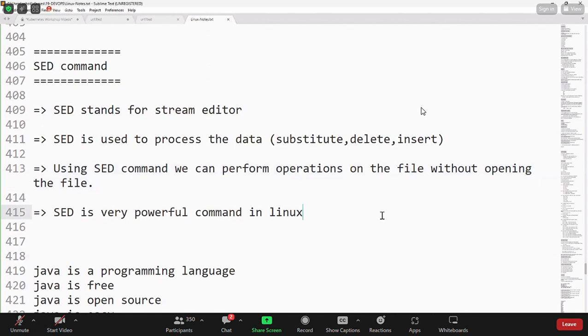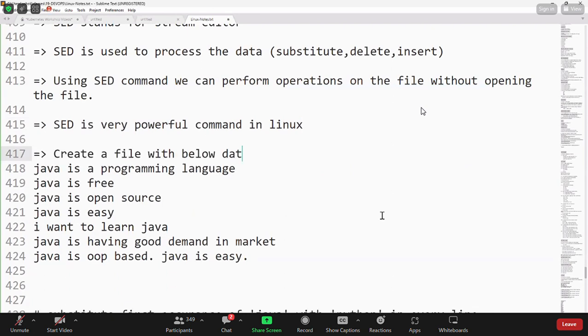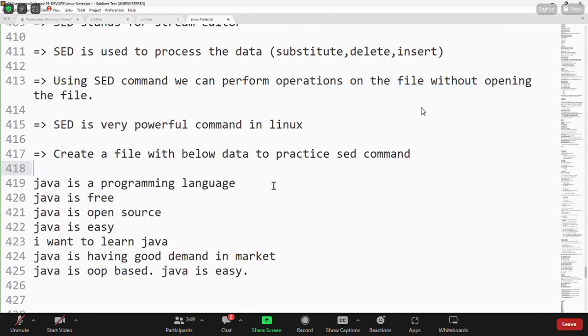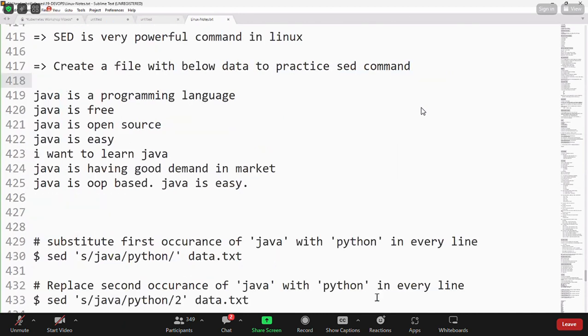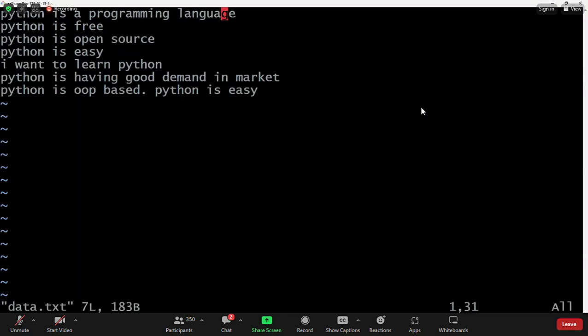Create a file with below data to practice sed command. Okay, I have created one file with below data. Then I have executed these commands. Very good. Fine. Now let me edit the file, vi data.txt. So now everything is available as Python. Go to insert mode. Let me give some line numbers for the file.